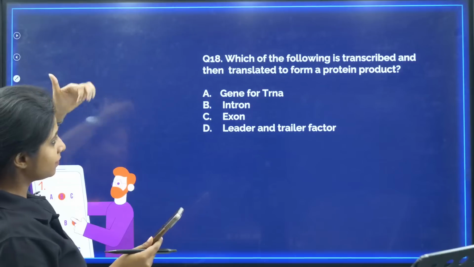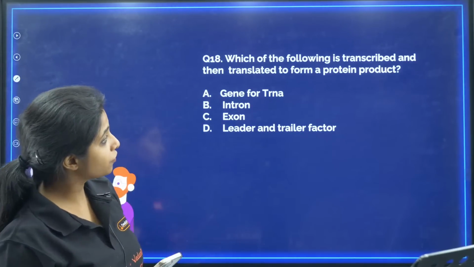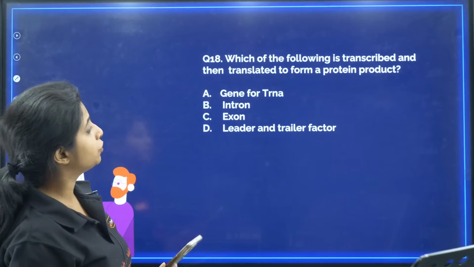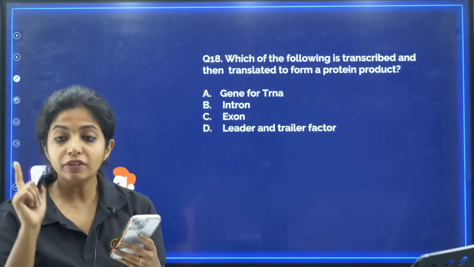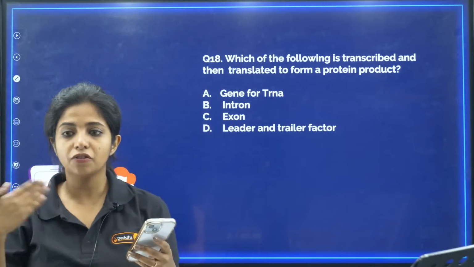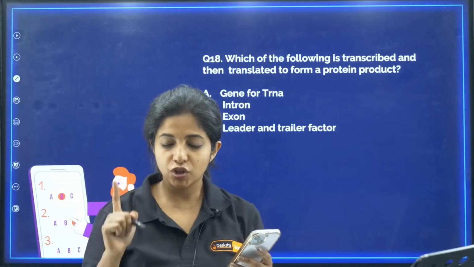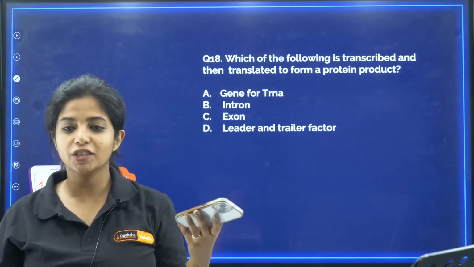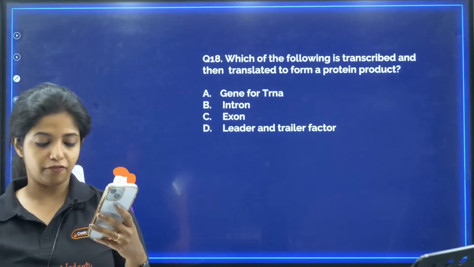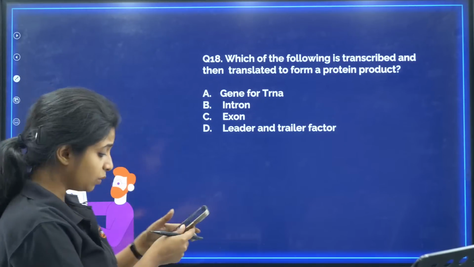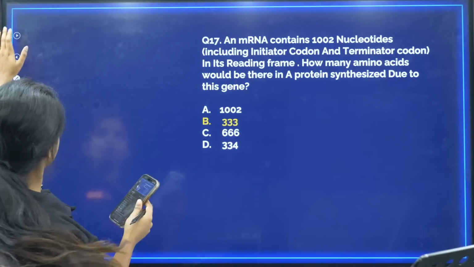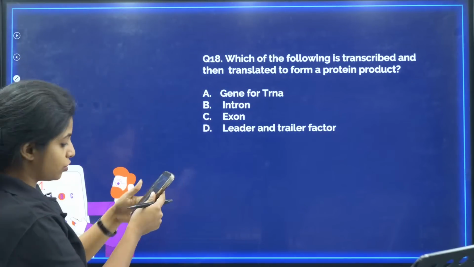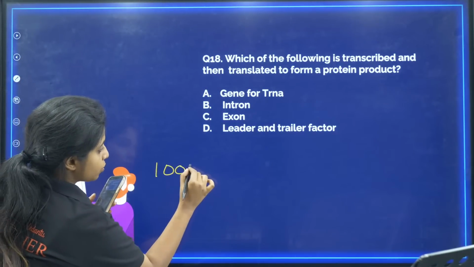Now, question number 18. Which of the following is transcribed and then translated to form a protein product? Important. Gene for tRNA, intron, exon, leader and trailer factor. Oh my god. Once again explain. Okay, I can explain once again. Until then, please children, you solve this question. So I am taking that question over here so that anyone who is reading this question can continue.